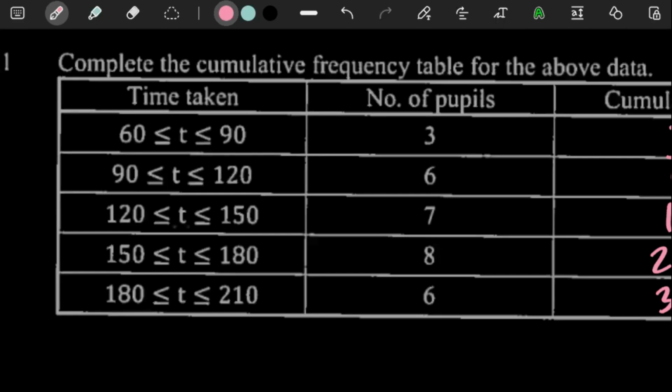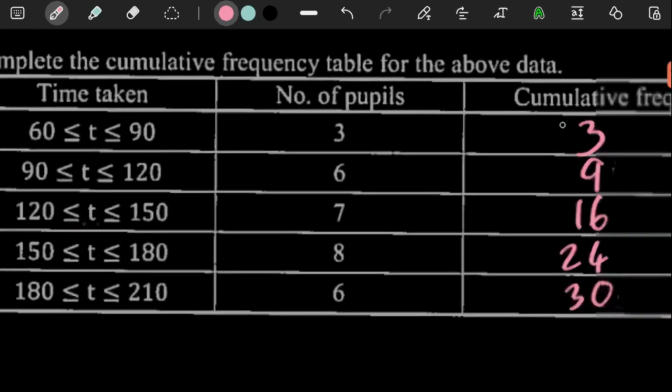So let's just actually get the midpoints of each of our values, because the midpoints of each of these numbers is what we're going to be plotting. So in the middle here, we have 75. Between 90 and 120, you add them up, divide by 2, so that's 105. And then 120 plus 150 divided by 2 gives you 135.